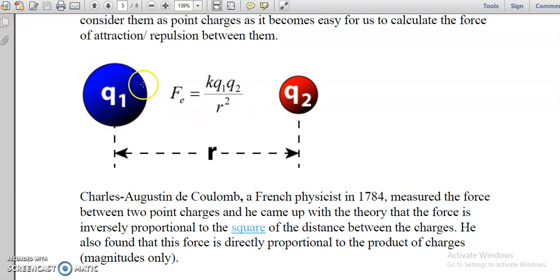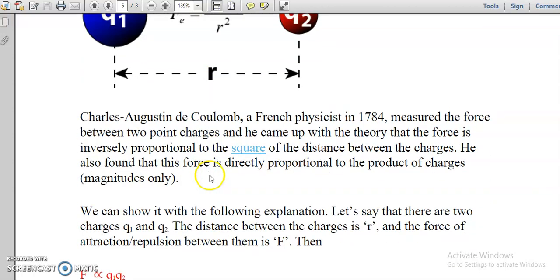The force acting between the two charges, I am calling the force of interaction because the force can be attraction or it can be repulsion. It can be any of these two forces, repulsive or attractive. But remember, the force of attraction or repulsion, in short called the force of interaction, is directly proportional to the product of magnitudes and inversely proportional to the square of the distance between the two charges. If we join these two facts together, we obtain the following.